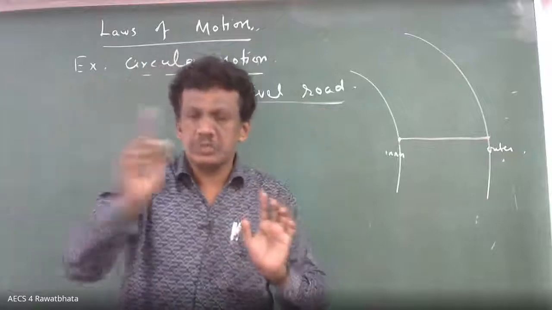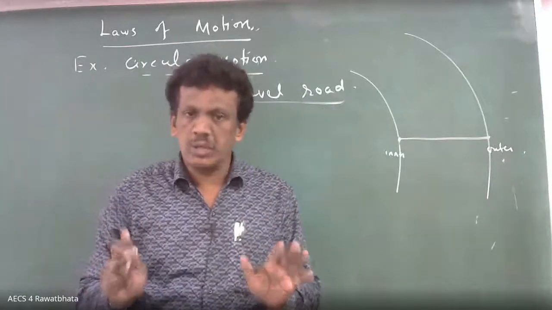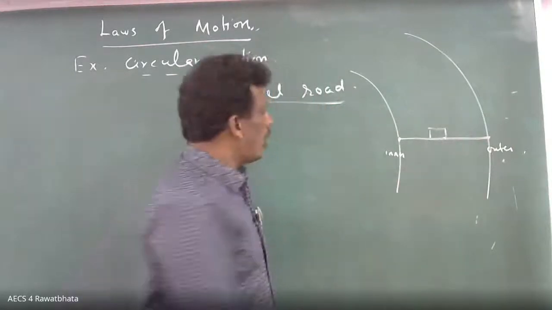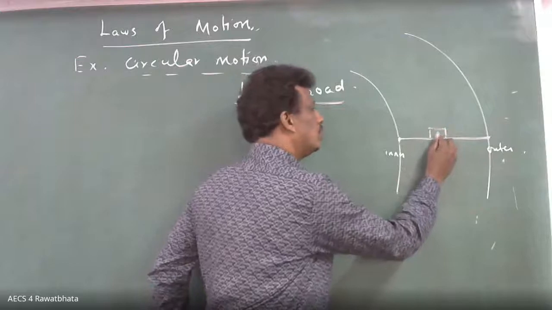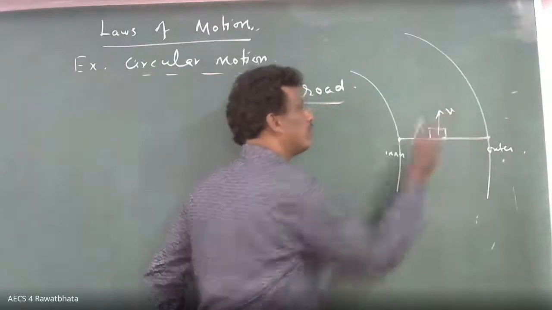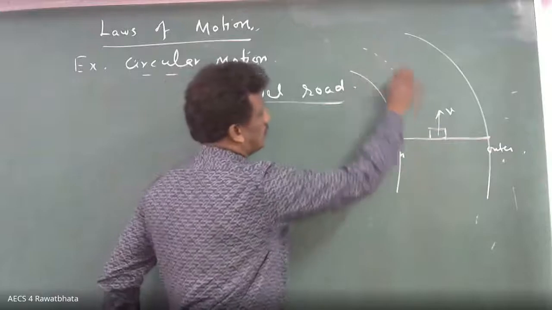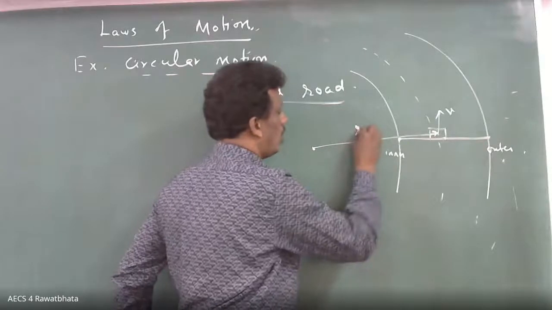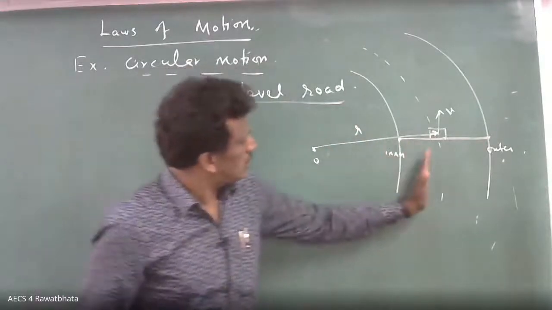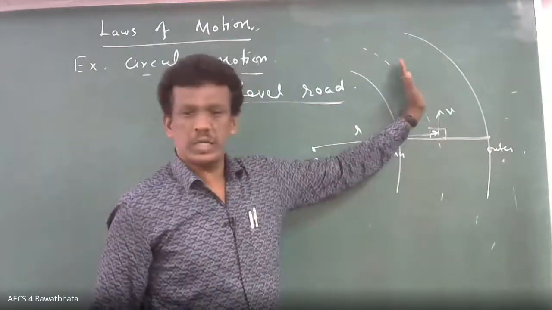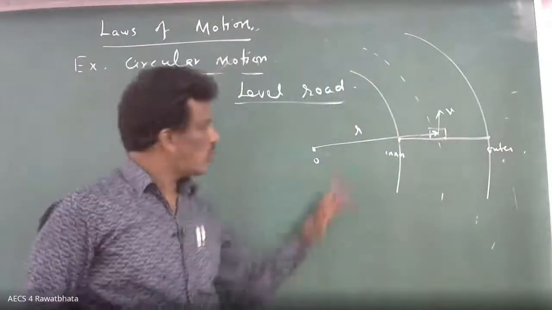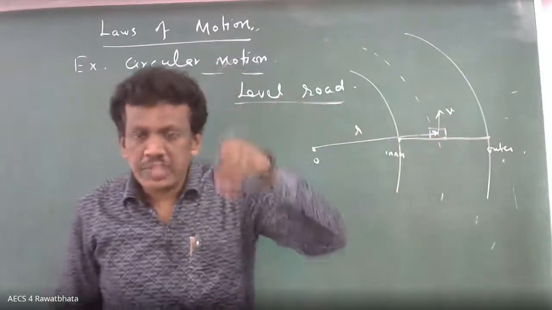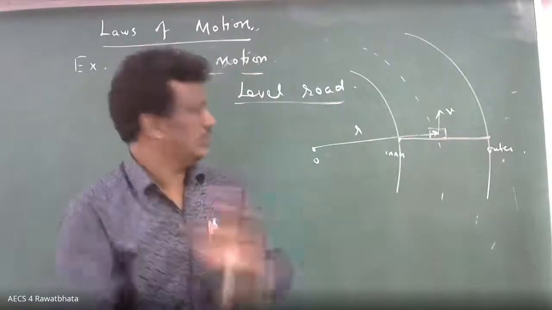Suppose the vehicle is here, moving with some speed V. This is like an arc, and then you complete the circular path. The radius of that path is R, and V is the speed with which the vehicle makes the turn.